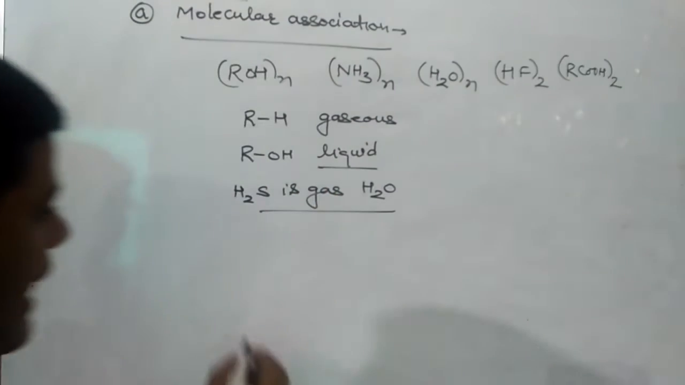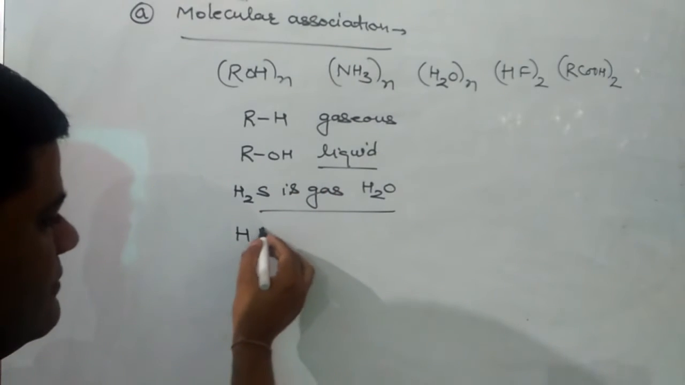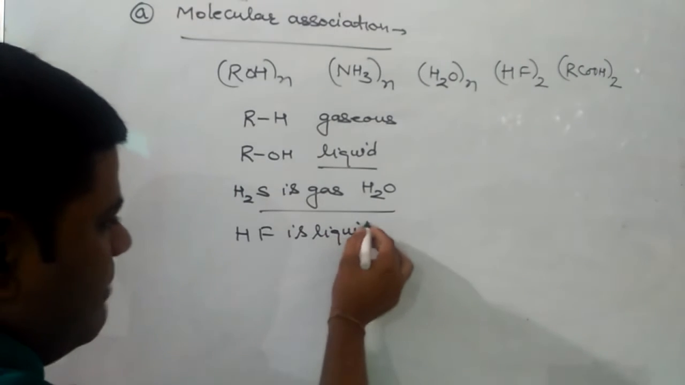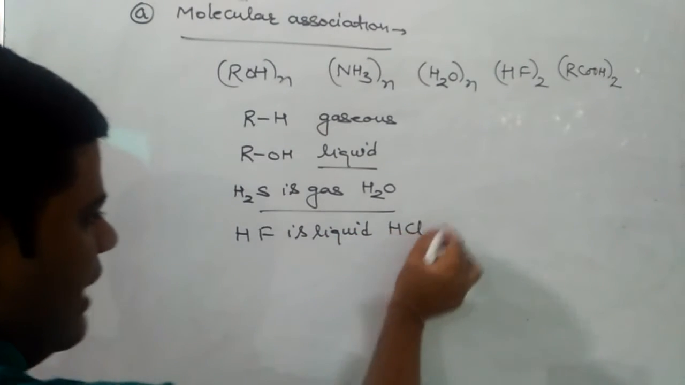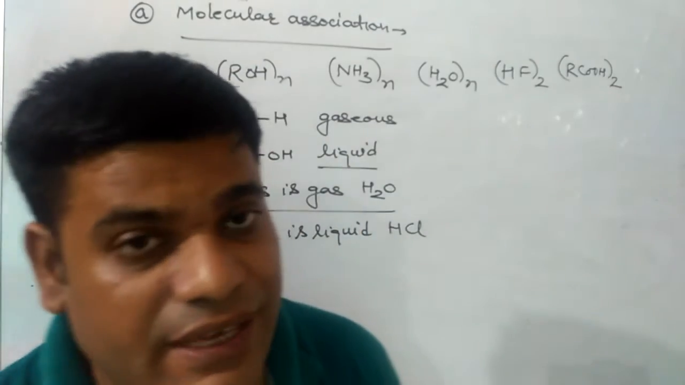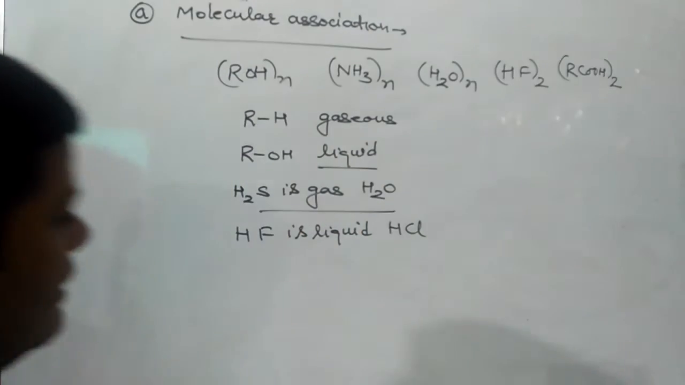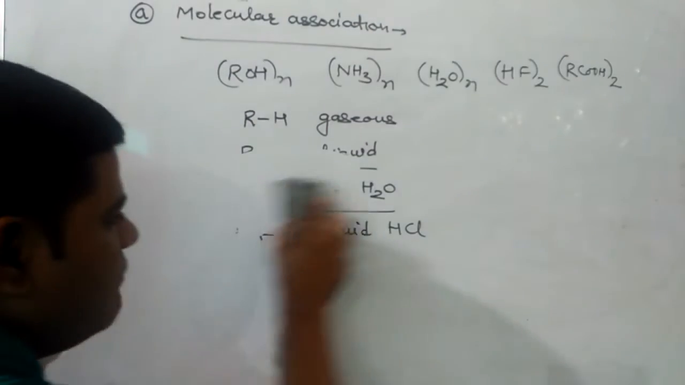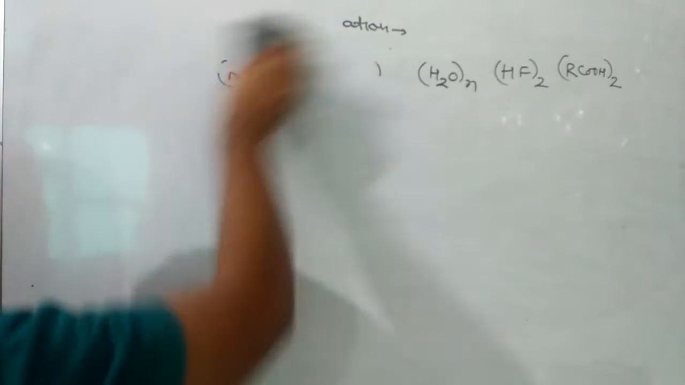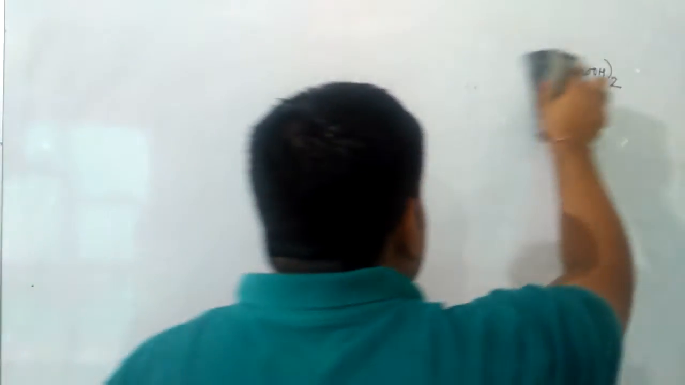Next will be HF is a liquid, but HCl is a gas at room temperature. Why? Same way, the reason will be because HF molecules can form hydrogen bond.